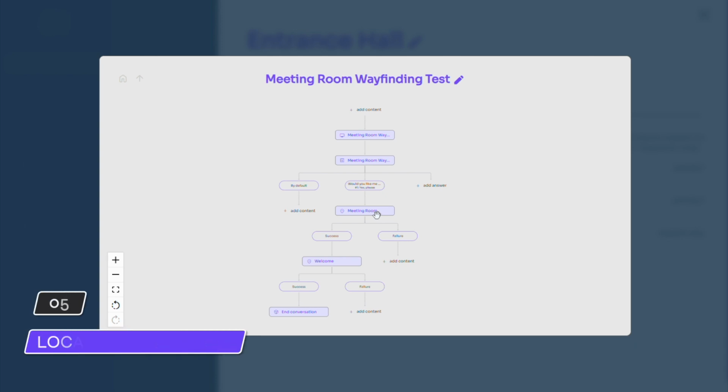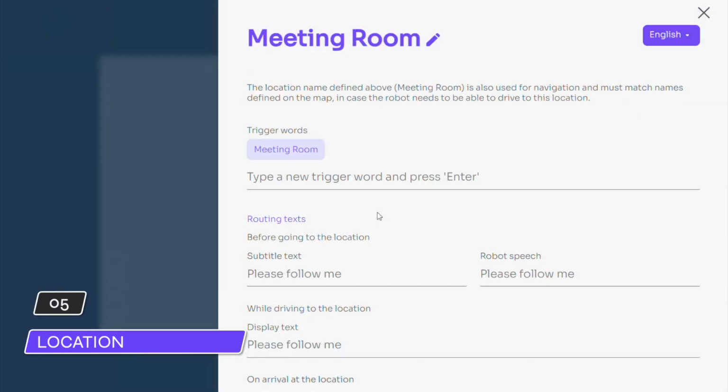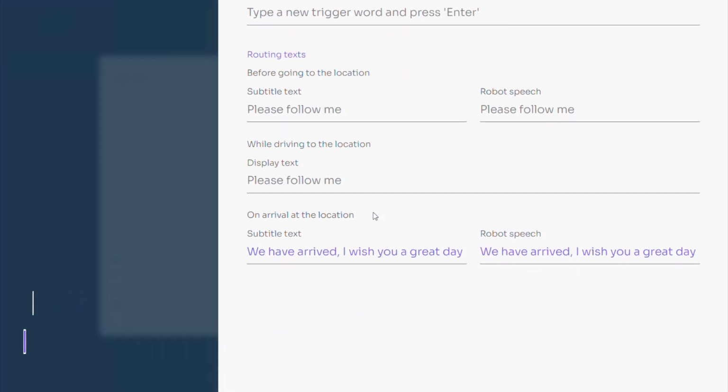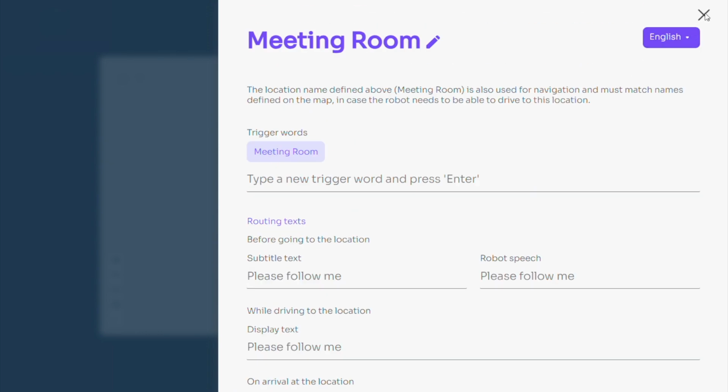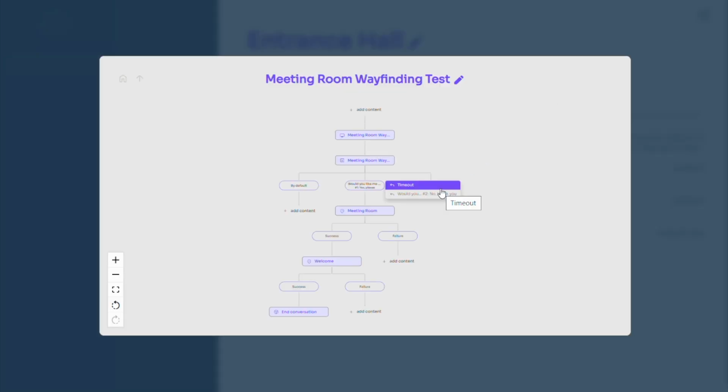When clicking on the location meeting room, we can define what the robot says upon arrival. In our example, it says, "We have arrived. I wish you a great day." The right branch defines what happens when the interactor answers, "No, thank you." Since we have added end of questionnaire in the questionnaire, the robot will automatically exit the group and suggest other